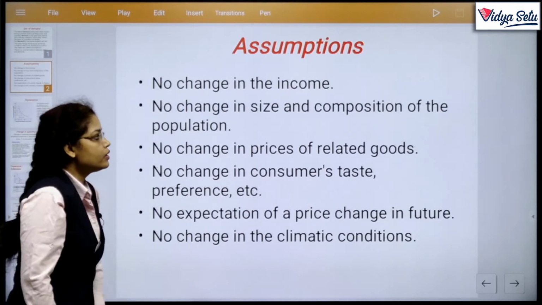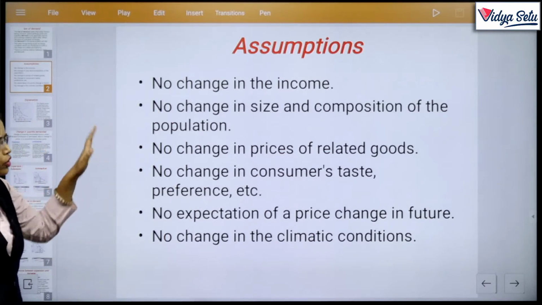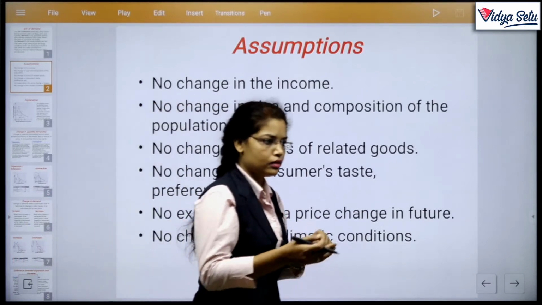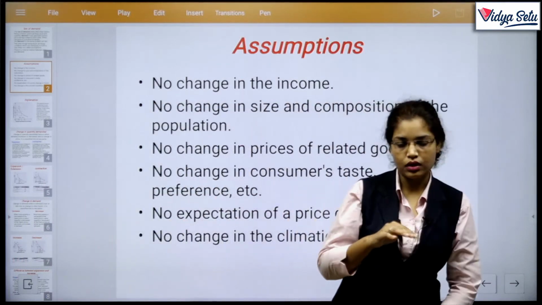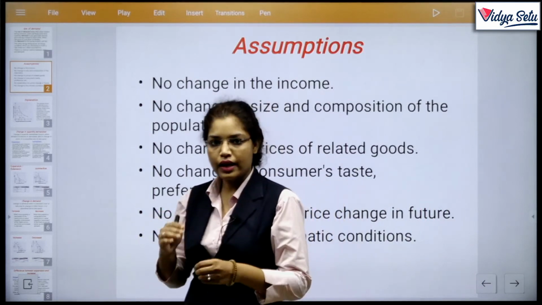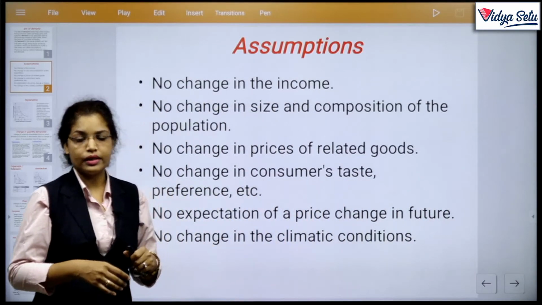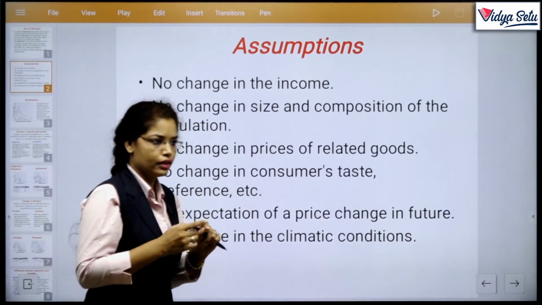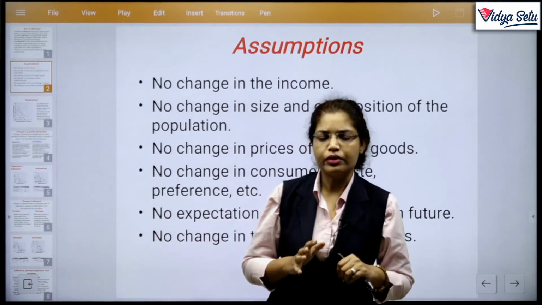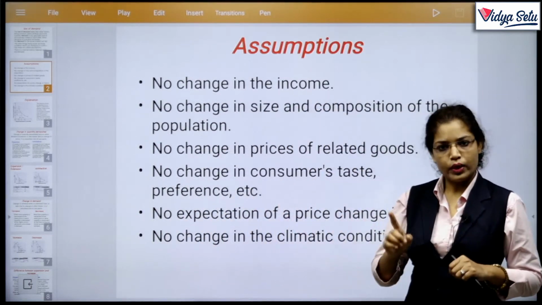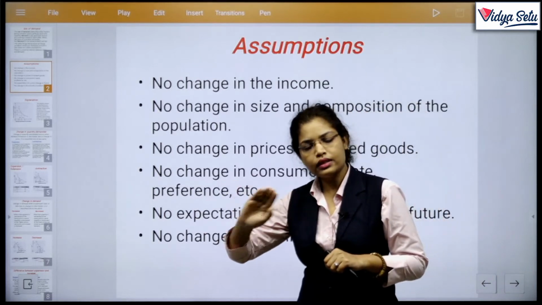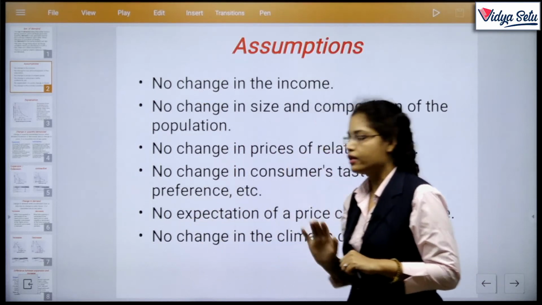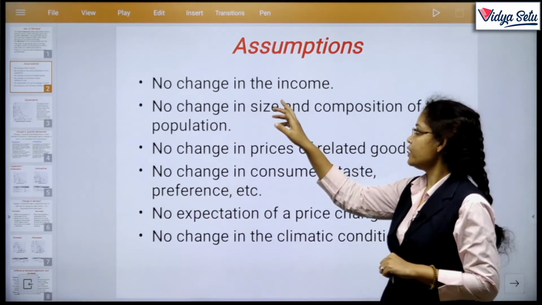Assumptions. No change in the income. This is not a complete list. There are many types of assumptions, as you may have seen in my previous lecture. In the previous lecture, I studied the factors of demand. We studied about 5 to 7 factors of demand. One is price. So remove price, and other than price there are 5 or 6 factors. Then the 5 factors are here. Okay, no change in the income.